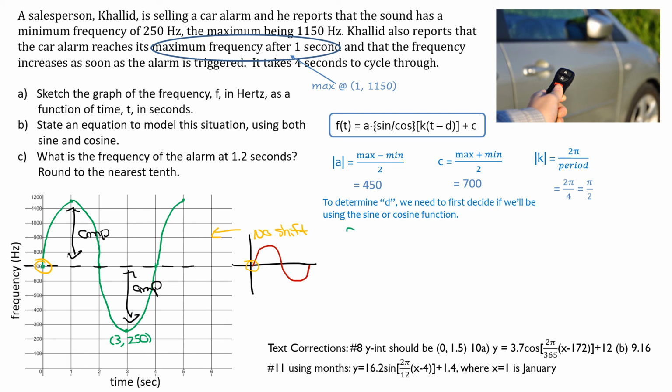F at t equals 450, that's our a value, and this time we're doing sine. So in the brackets, all I have is my k value, which is pi over 2, and t, because my d value is a 0 this time, plus 700.